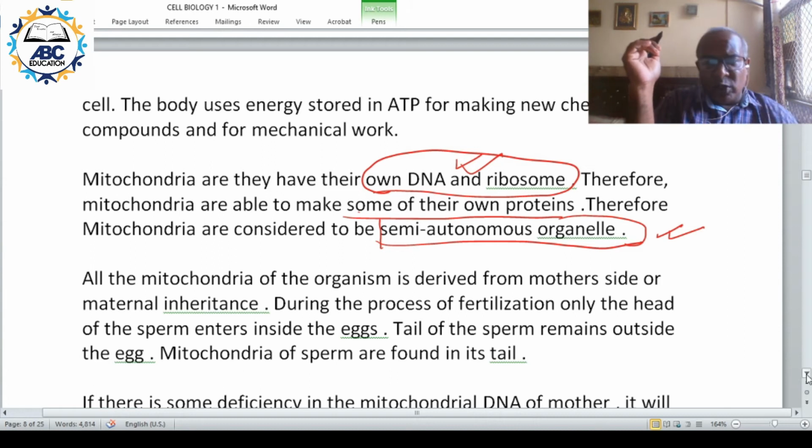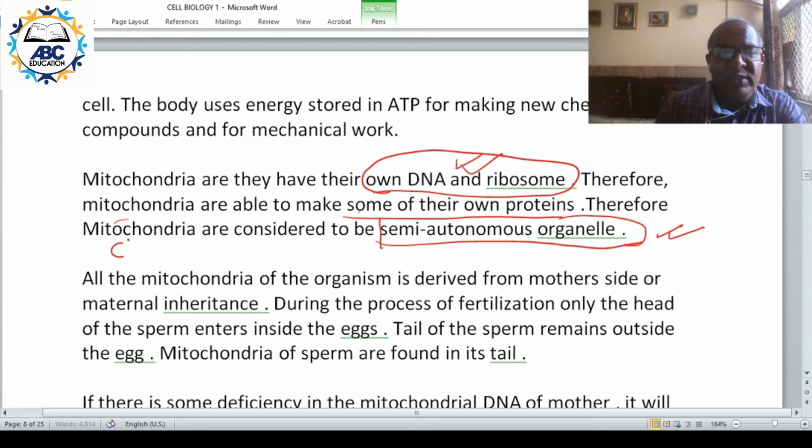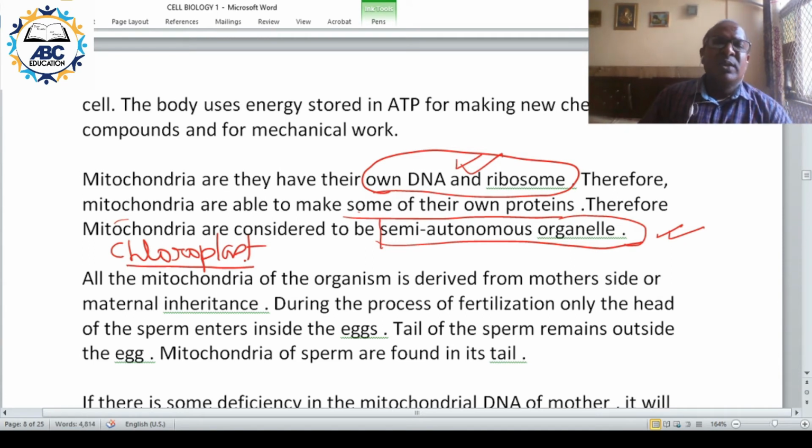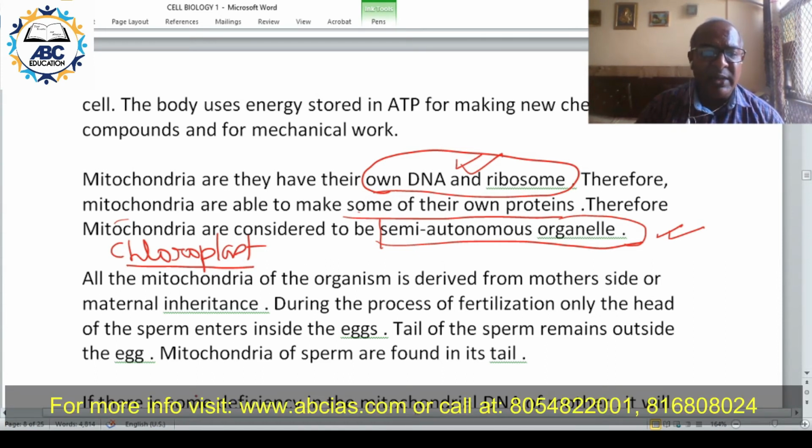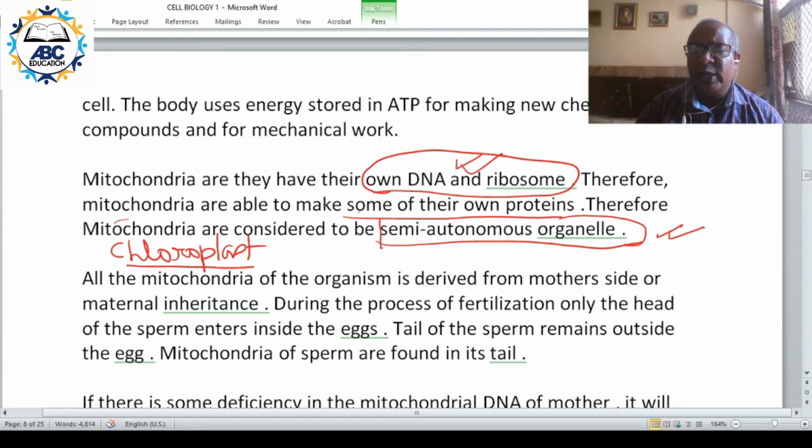The other semi-autonomous organelle is chloroplast. Only two organelles are considered to be semi-autonomous. One is mitochondria and second is chloroplast. This question has been asked multiple times. Which of the following organelle is semi-autonomous? So remember, mitochondria and chloroplast. Only two organelles are semi-autonomous. One is mitochondria, second is chloroplast.